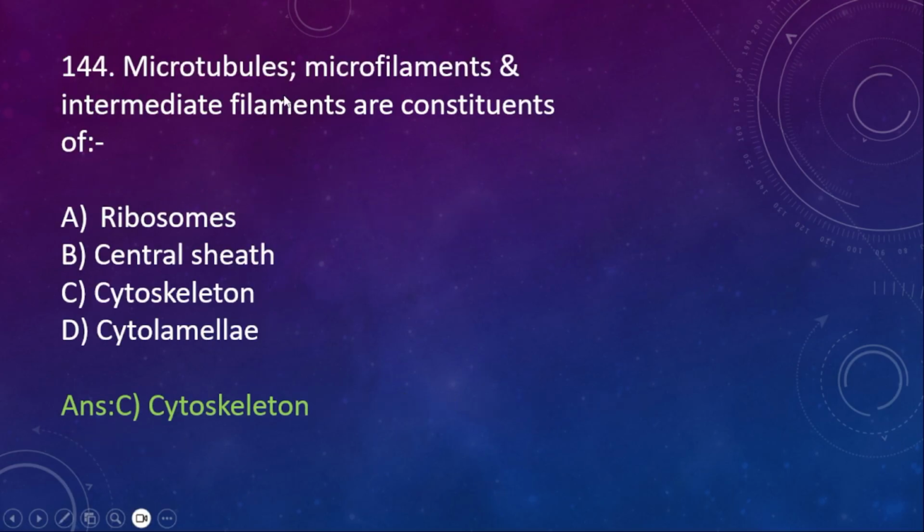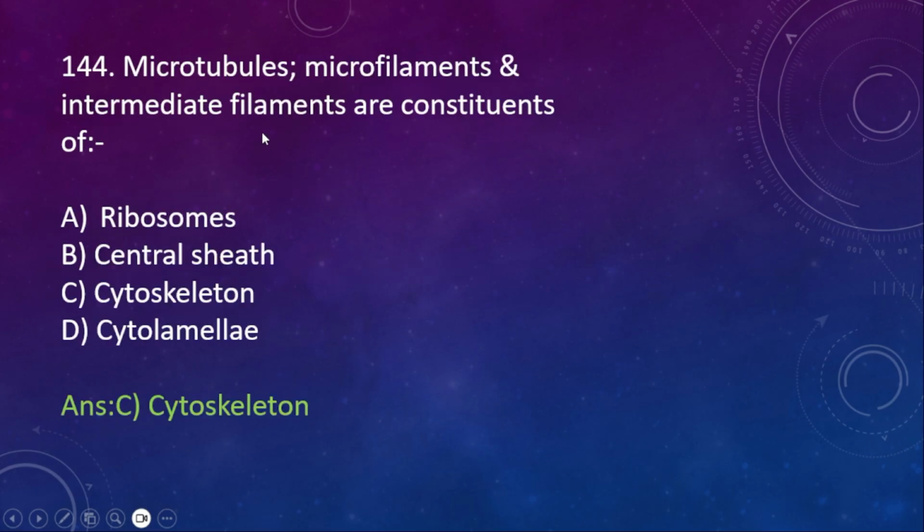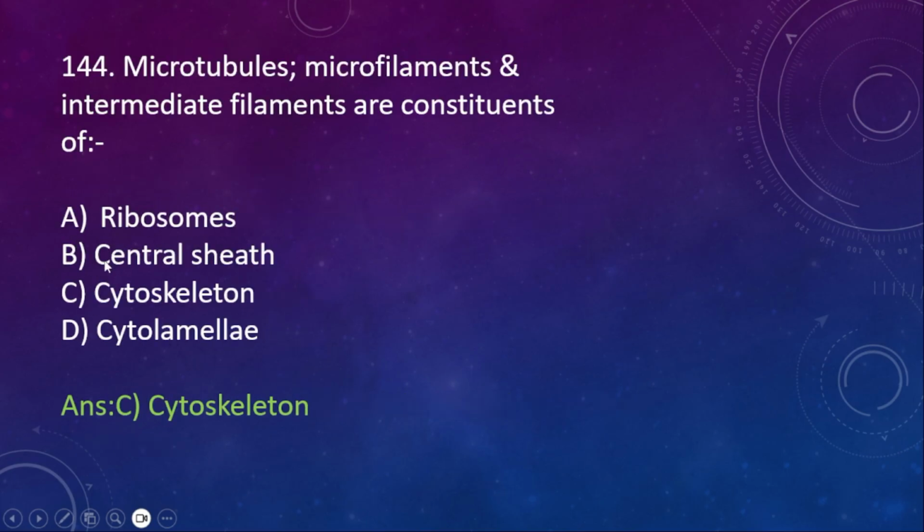144. Microtubules, microfilaments and intermediate filaments are constituents of option A, ribosomes. B, central sheath. C, cytoskeleton. D, cytolamellae. So here the right option is option C, cytoskeleton. Microtubules, microfilaments and intermediate filaments are the members of what? Cytoskeleton.